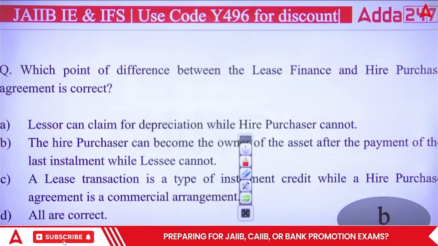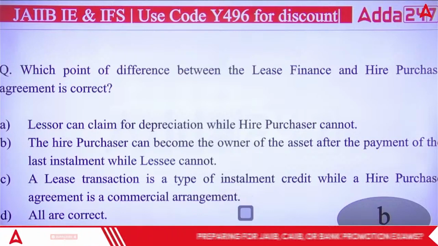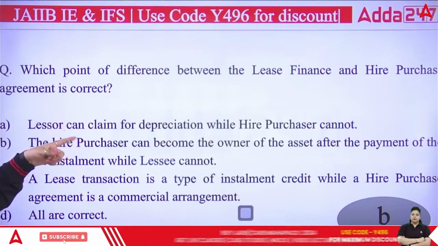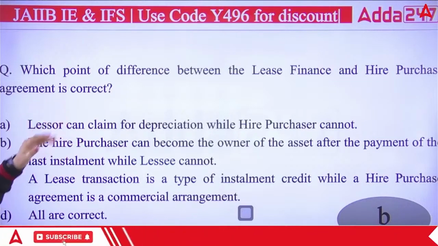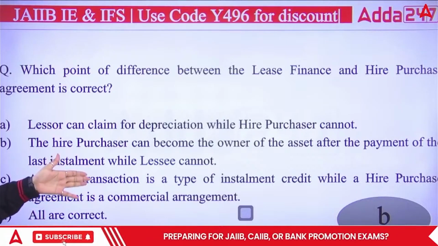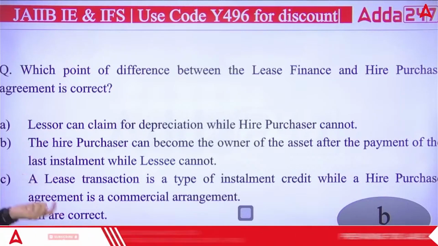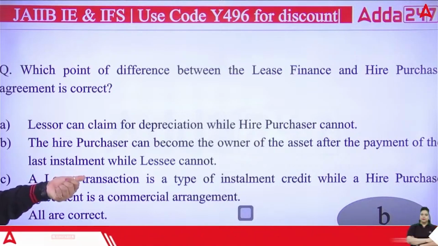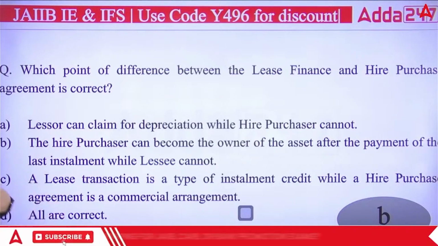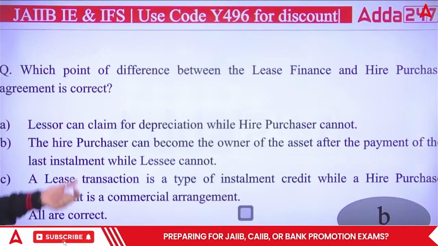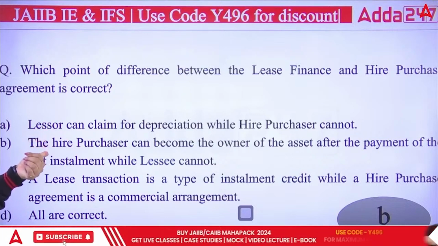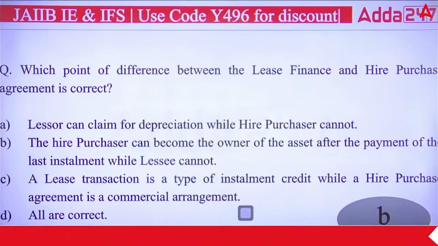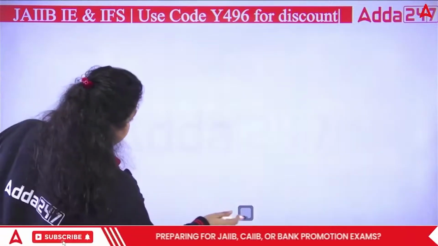Because the first is not the correct difference between the two. The first is saying lessor can claim the depreciation. No, lessee can claim the depreciation. This is wrong. And the third is saying a lease transaction is a type of installment credit. No, actually it's what? It's the agreement. Lease transaction is an agreement and hire purchase is your what? It's an installment credit. So the right answer is your B. Only option B is defining the correct difference between the two. Okay, so the right answer will be your B.